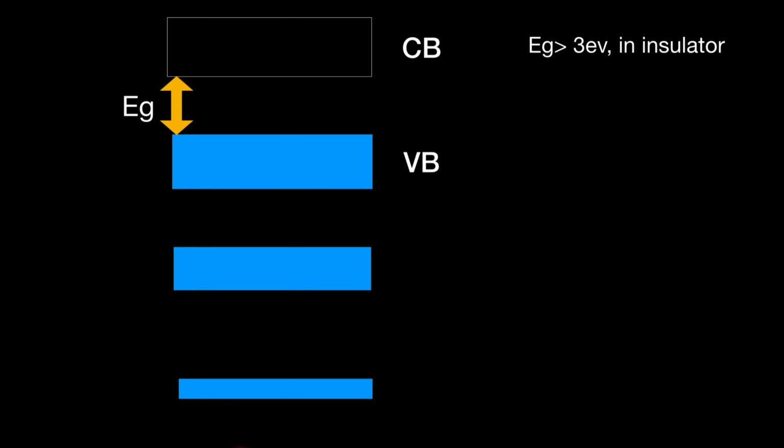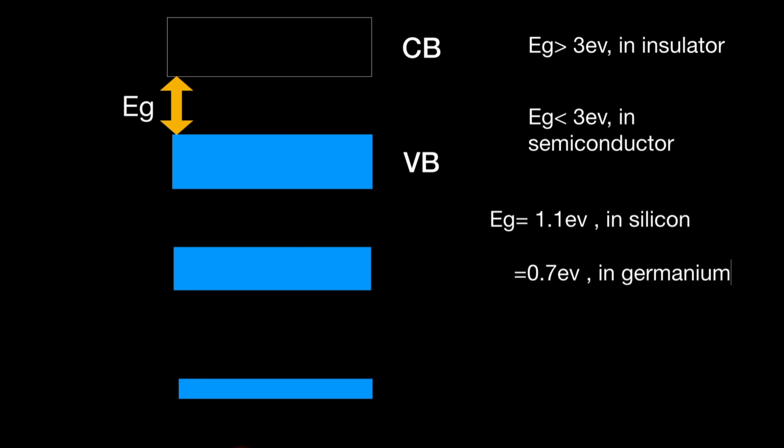This is the band diagram of an insulator or semiconductor. In both cases, the valence band is full and the conduction band is completely empty. And the energy difference between these two bands is called the energy gap. Energy gap is more than 3 electron volt in the case of an insulator, and it is less than 3 electron volt in the case of a semiconductor. In particular, it is 1.1 electron volt in silicon and 0.7 electron volt in germanium.